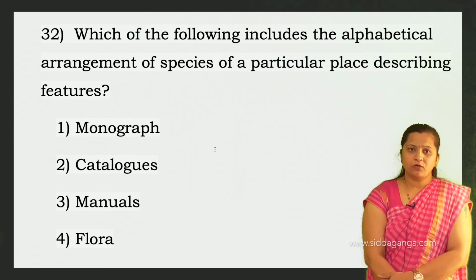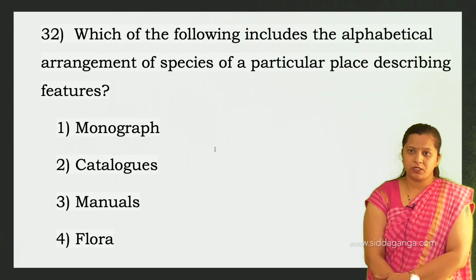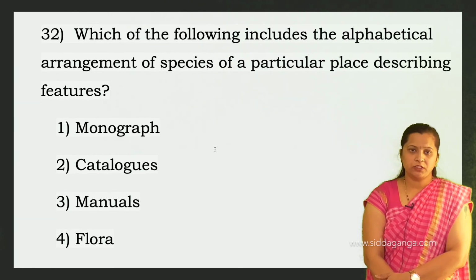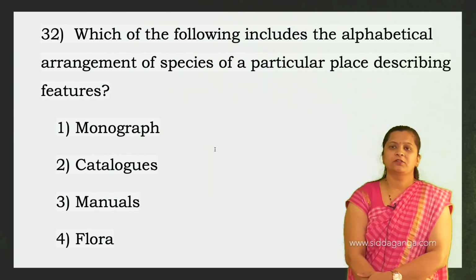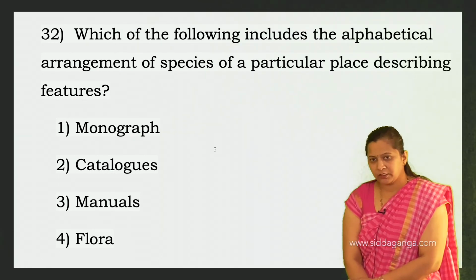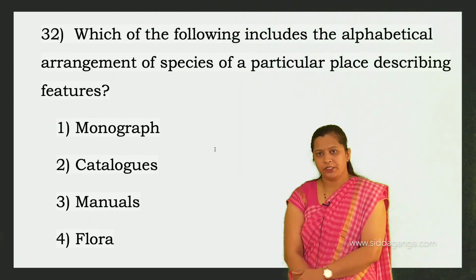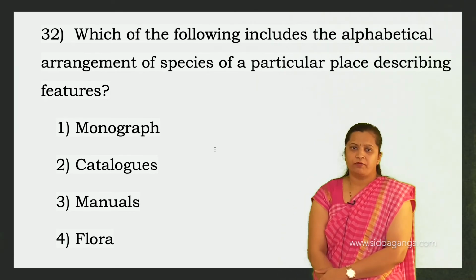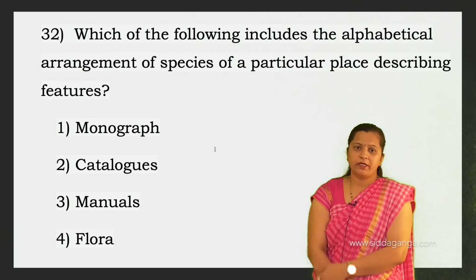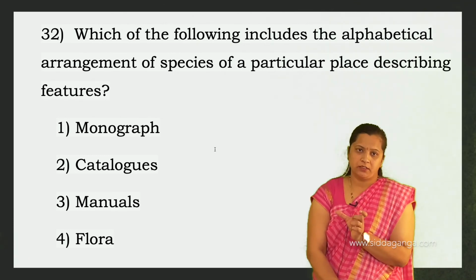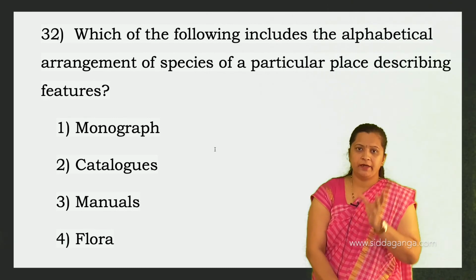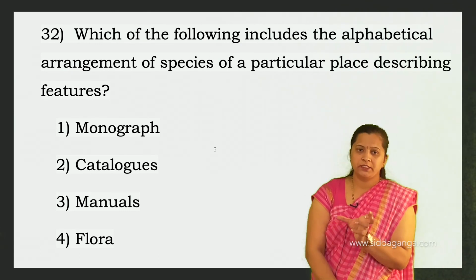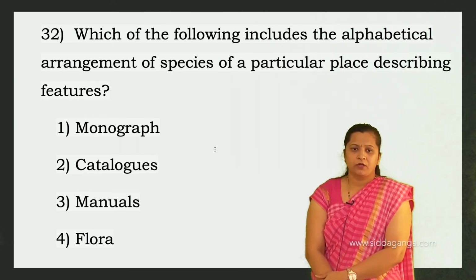Then which of the following includes alphabetical arrangement of species of a particular place describing features? Monograph, catalogs, manuals and flora. Monograph contains information about any one taxon. So catalogs is the right answer, because catalog is also a taxonomical aid that includes the alphabetical arrangement of species of a particular place describing its features.